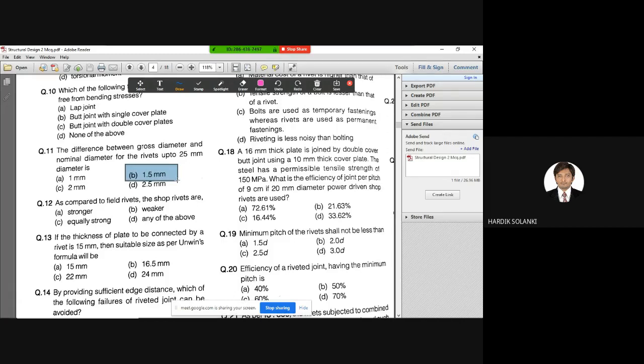So now you can understand which type of questions can be asked. Accordingly you can refer to the IS code. Previously, we were all telling you to refer to the code, but you were not clear about what to refer and how to refer, what is the important part, what is not so important. By solving this type of MCQs, you get an idea of what the important things are and how questions can be asked in the exam. I hope I'm able to convey the message to all of you.